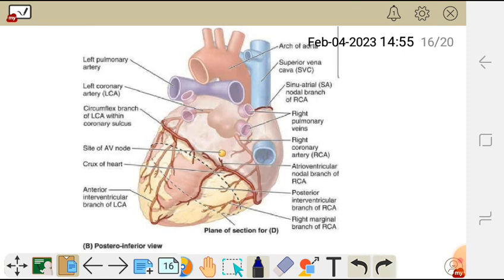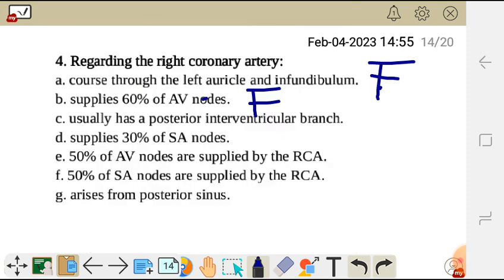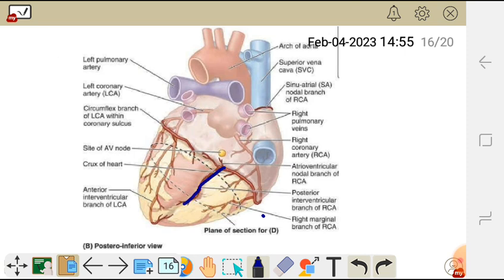So posteriorly it has this branch here, which is going like that. That is from the right coronary artery. This branch is coming from the coronary artery and it is at the posterior part of the heart. So this statement C is true because the right coronary artery has a posterior interventricular branch. This is the branch here.